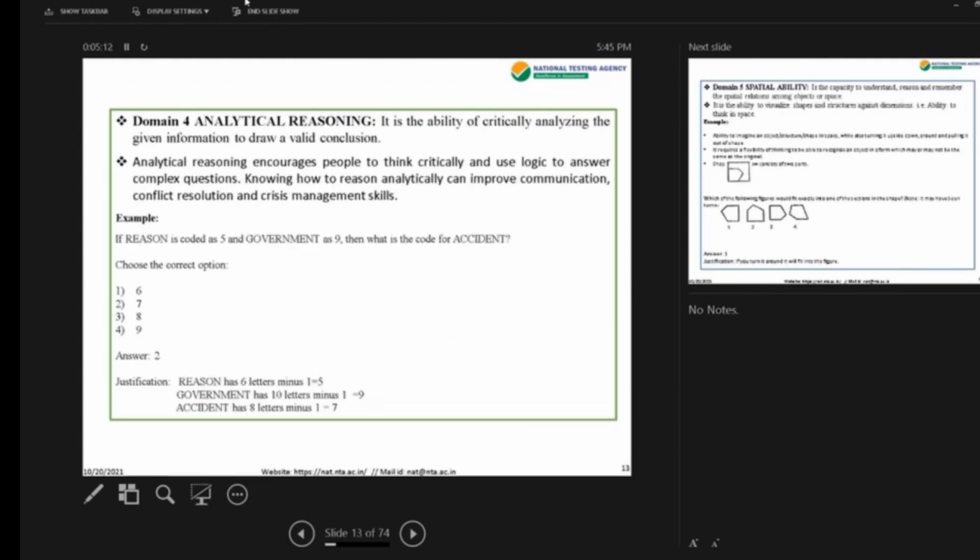Yes, next is domain 4, which is analytical reasoning, ability of critically analyzing the given information to draw a valid conclusion. Example, if reason is coded as 5 and government is 9, then what is the code for accident? Choose the correct option, answer is given and the justification. Yes, next.